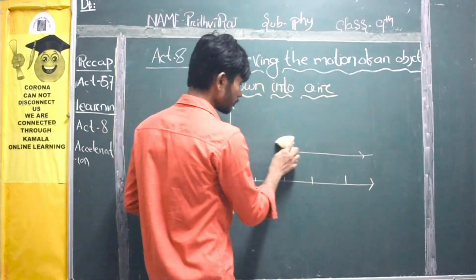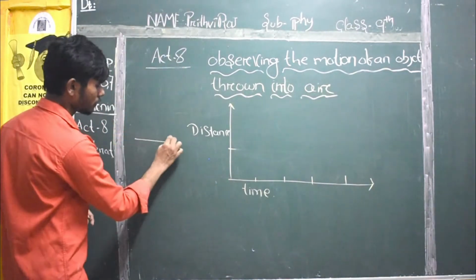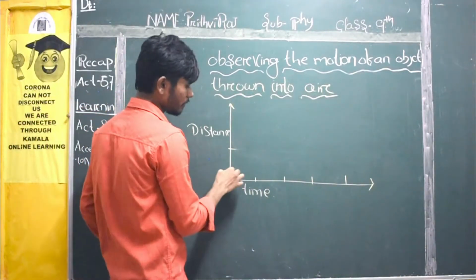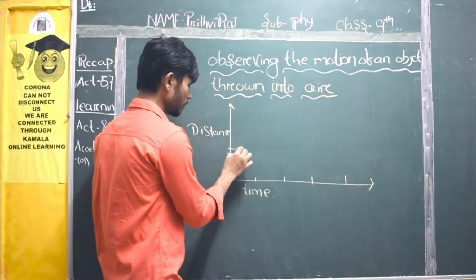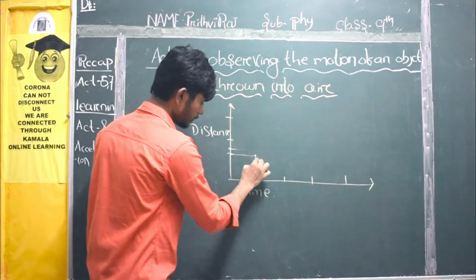As you can see, you are throwing in this direction; the path is this one. So this is the distance graph.